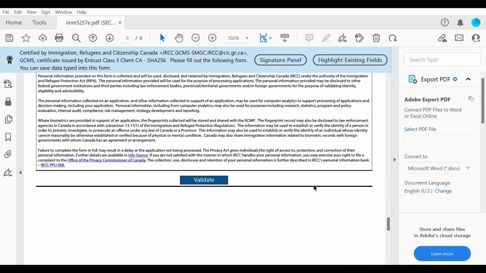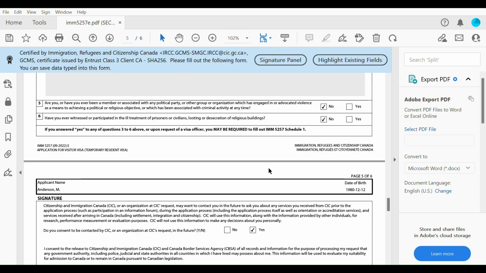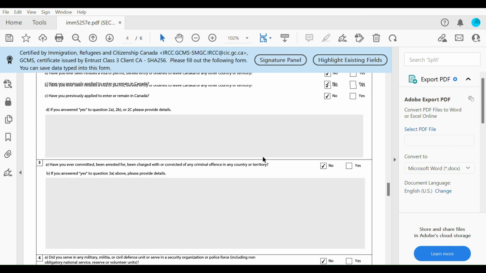And yeah, you save the file. You can choose a file name. Once you save it to your computer, you can upload it alongside other documents for your visitor visa application. Okay, I think it's pretty straightforward, pretty self-explanatory.